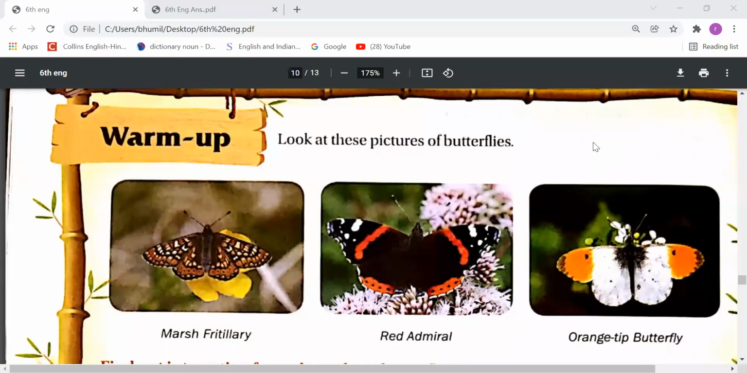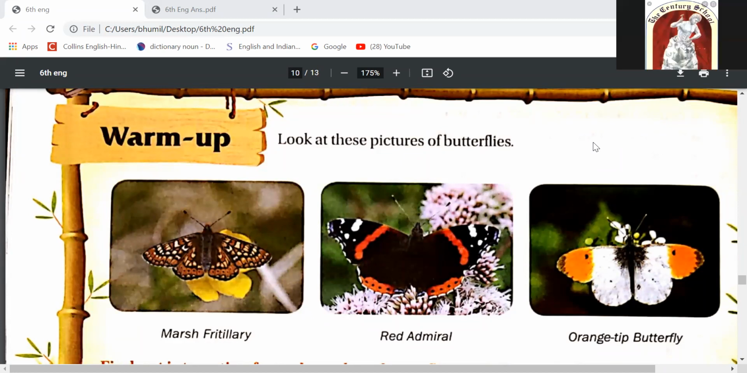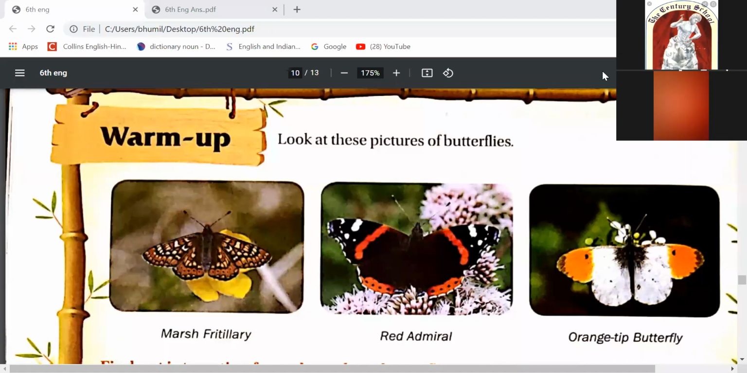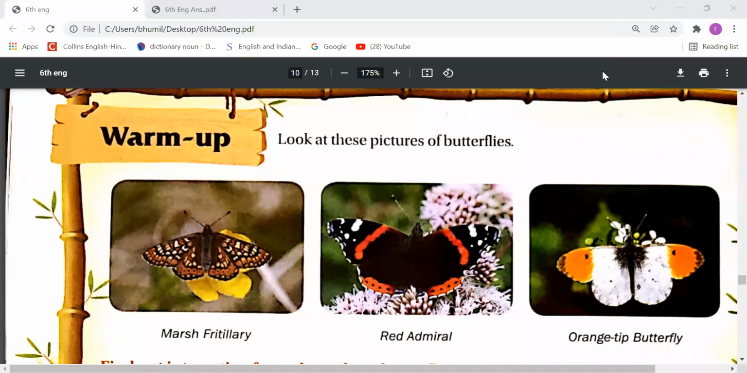Look at these pictures of butterflies. Dear students, three pictures are there. Usually these butterflies are found around us. First is marsh fritillary. Second, you can see in the picture, its name is red admiral. Third is orange tip butterfly. These are the commonly found butterflies in our areas, right?